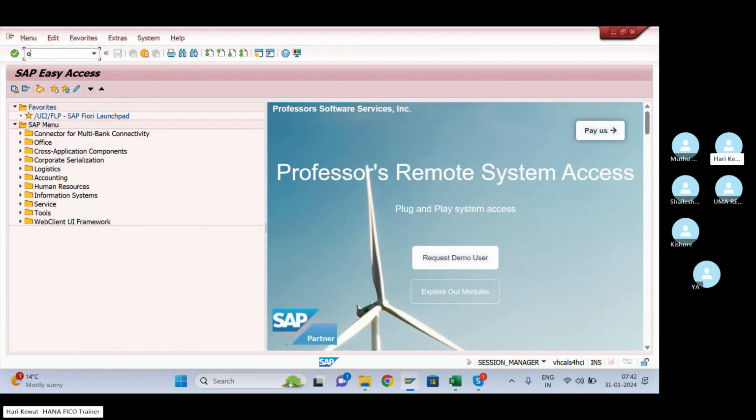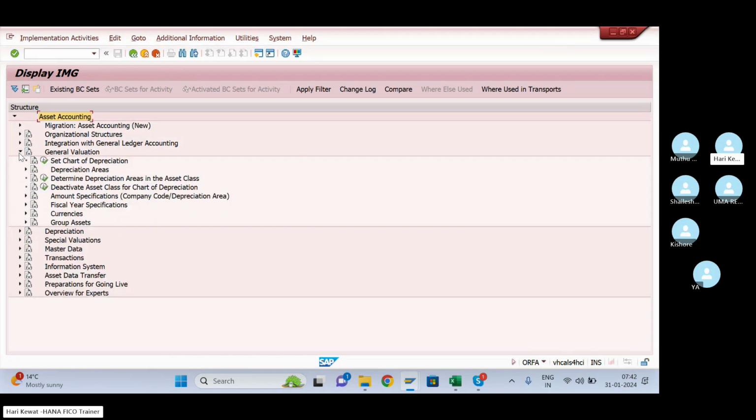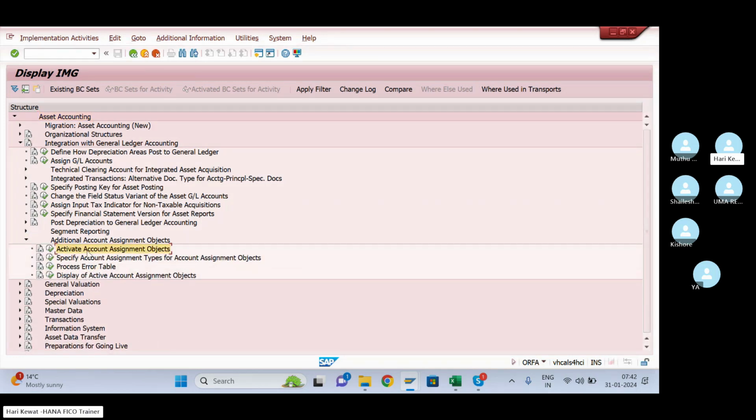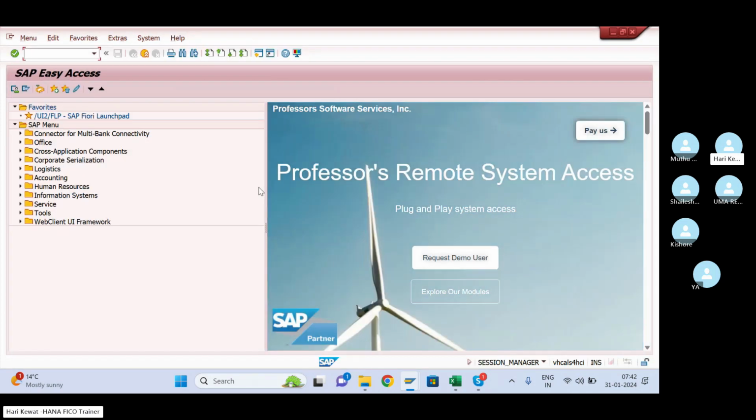Let me go to ORFA, go to general, not here, go to here and go to here, additional account assignment object. First go to here, you have to activate which cost subject you want to derive in the asset line item or in asset transaction for the asset master. Because in the asset master you can give multiple cost subjects. Today I'm showing cost center, you can give internal order, or you can give WBS also. So many things you can enter in the asset master.